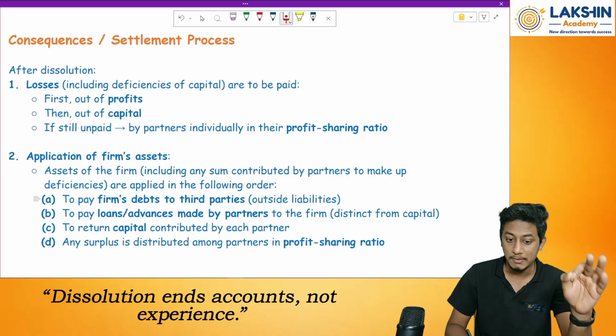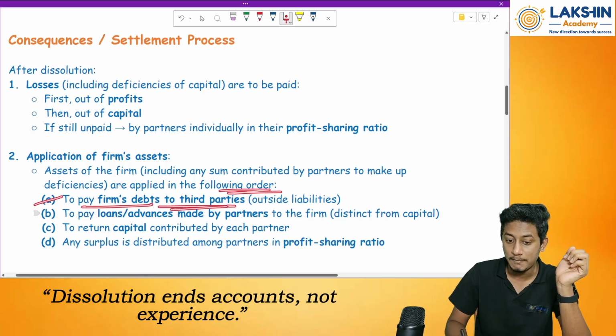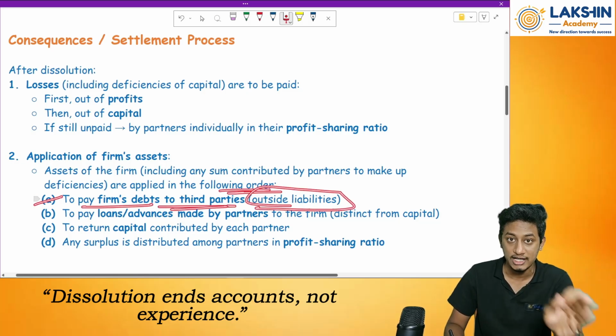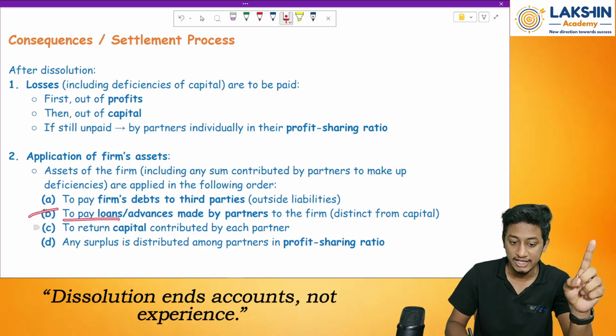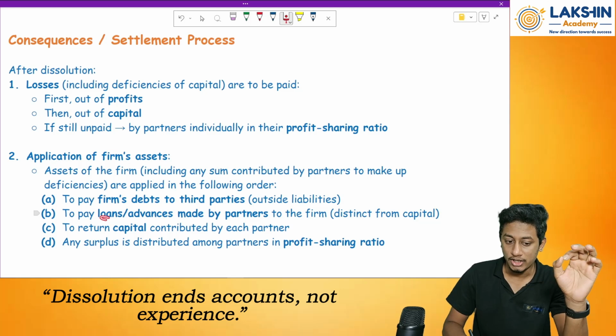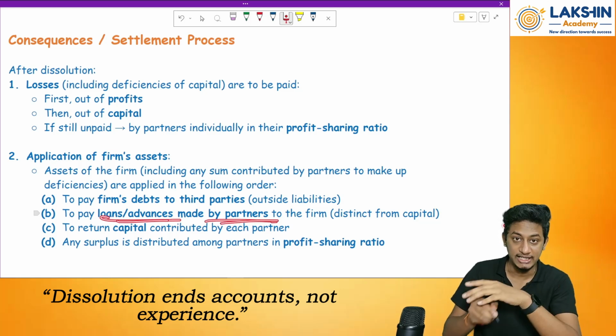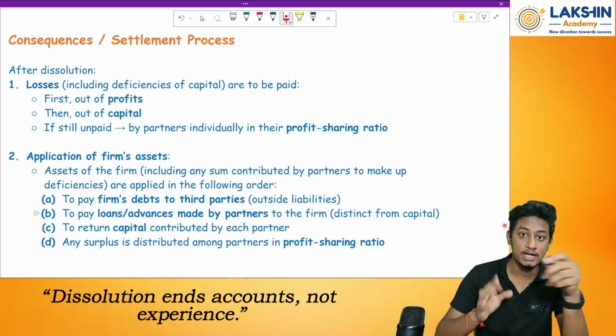How will it be paid? In the following order. First, to pay the firm's debts to third parties, that is outside liabilities. Whatever outside liabilities we have will always be paid first. Then loans and advances made by the partners to the firm, distinct from capital. If a partner has given any loan to the firm, that loan will be paid second.